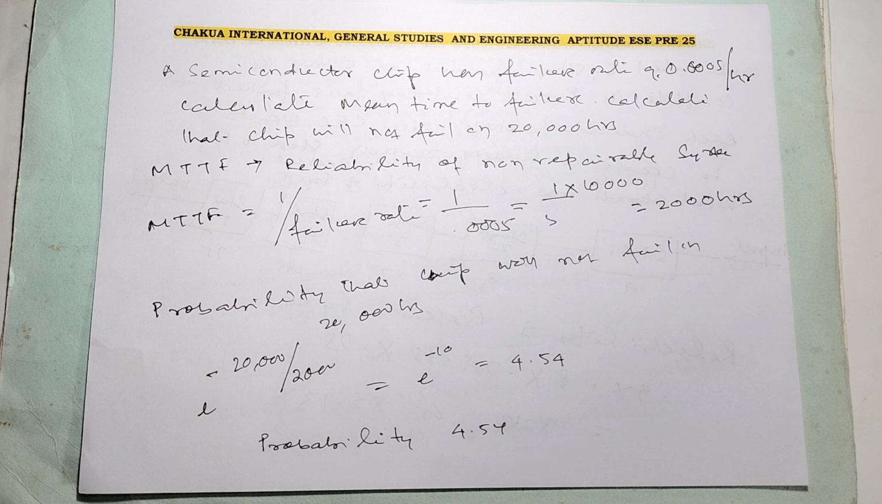Mean time to failure measures the reliability of a non-repairable system. Mean time to failure is equal to 1 by failure rate. So 1 by 0.0005 is equal to 2000 hours.